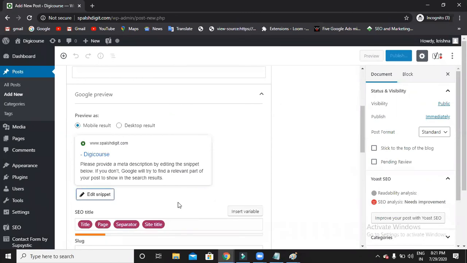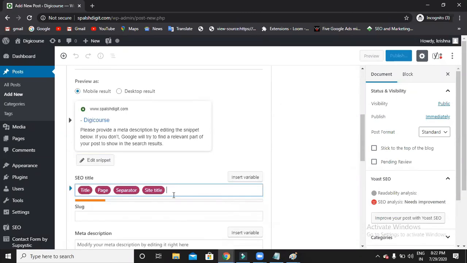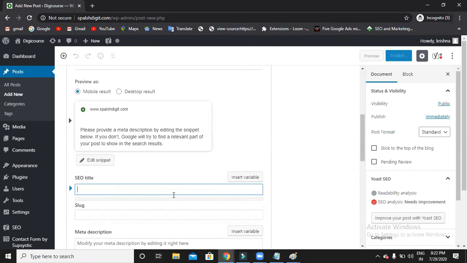Click edit snippet, and you can start writing the meta title.